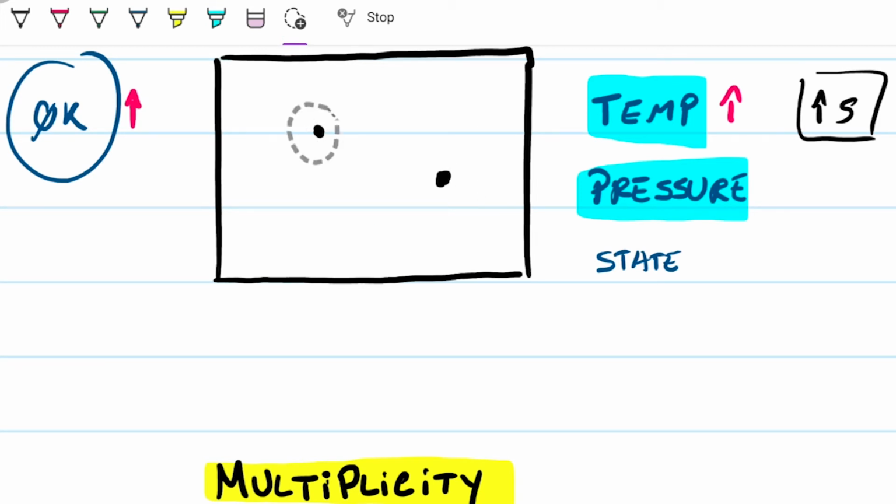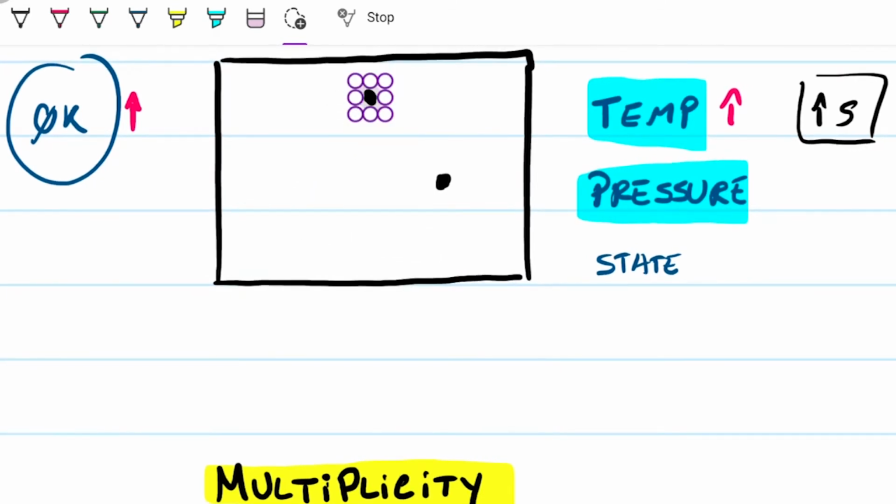What if this guy was frozen, but this one was not? It's a far-fetched state, but what about that? Well, I still have multiple different ways this can be arranged. Even though that guy is always in the same position, this guy can be in several different positions, meaning that my multiplicity is higher. I have more states in which this guy can be.